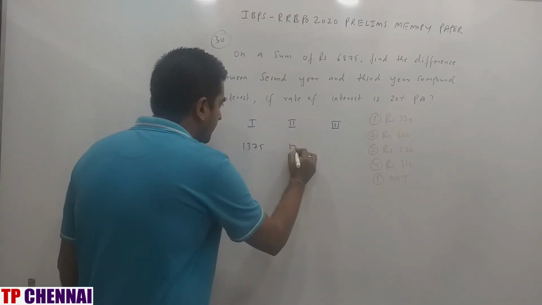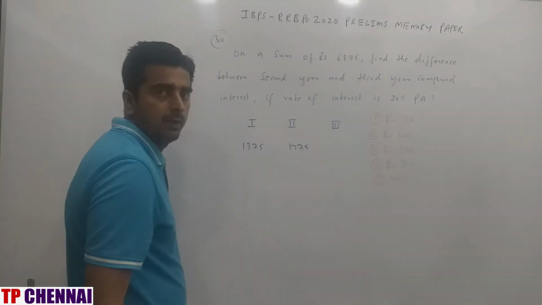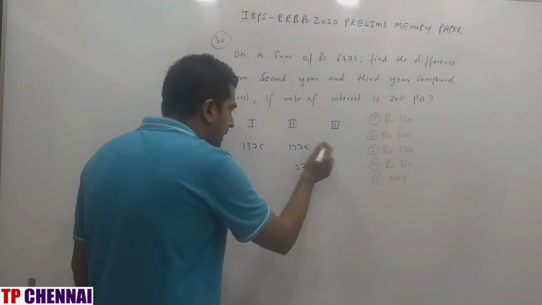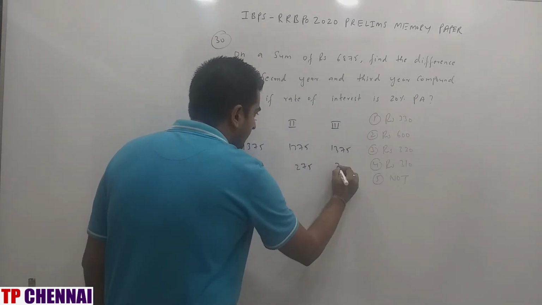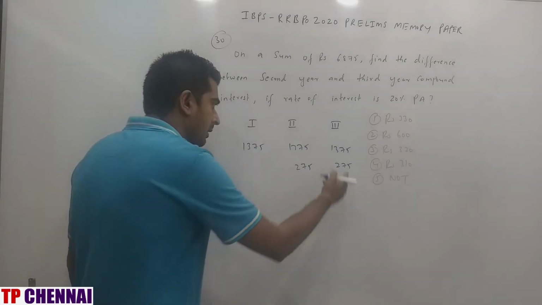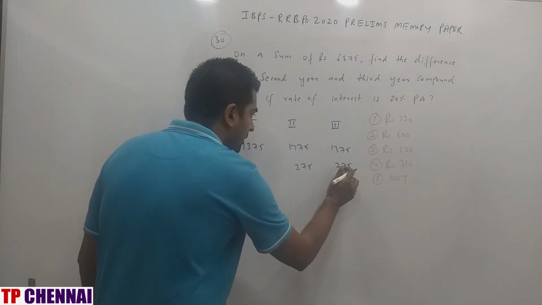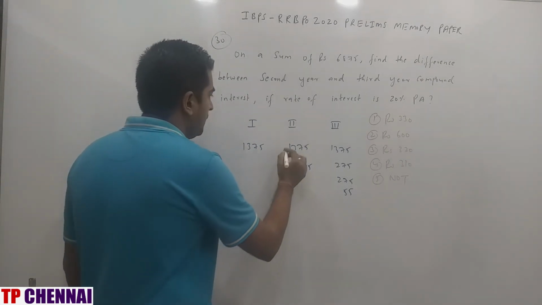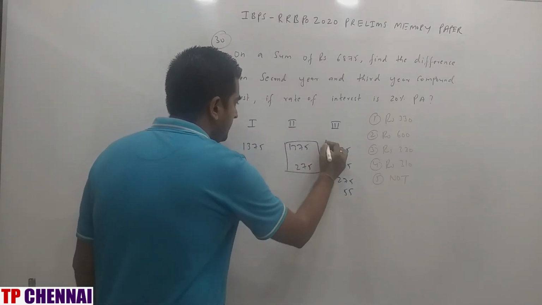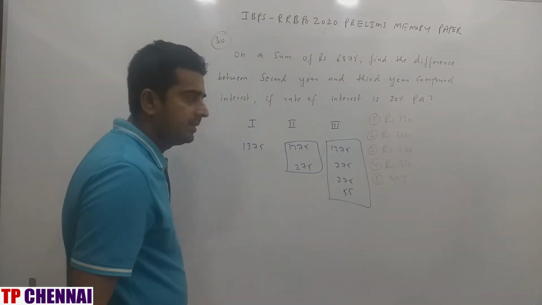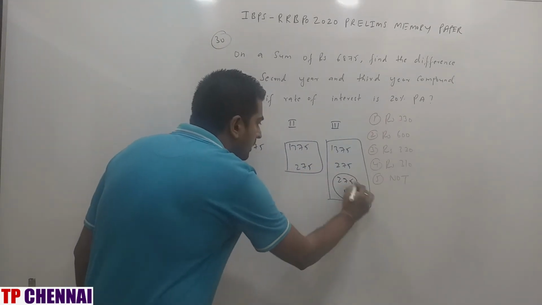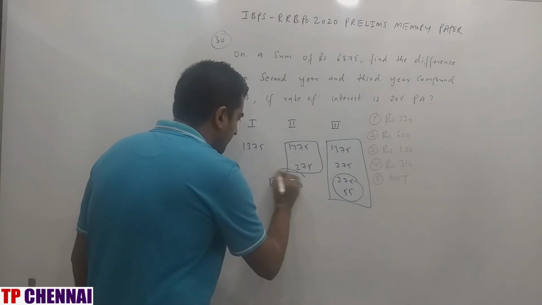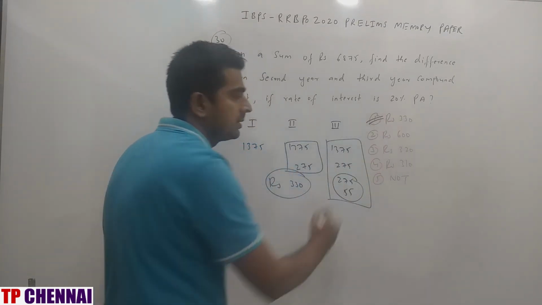Second year, this 1375 will be there. Again, 1 by 5 of this number: 5 2s are, 5 7s are, 5 5s are. Third year, this 1375 will be there, 275 will be there. 1 by 5 of this number is 275, 1 by 5 of this number is 55. So this is for 2 year, this is for 3 year. Difference is what? Eliminate the common part. This is only 275 plus 55, 330, which is the first option.